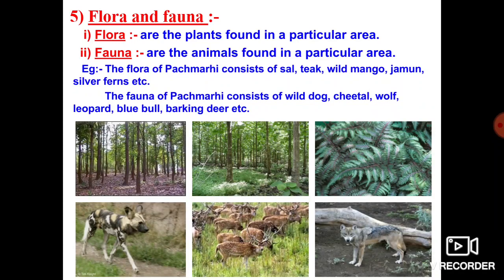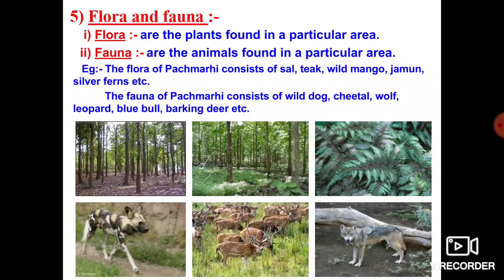Fauna is nothing but the animals found in a particular area. For example, if you take the barking deer, blue bull, leopard, wolf, cheetah, these are all found in the forest.